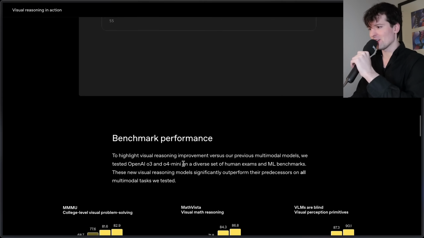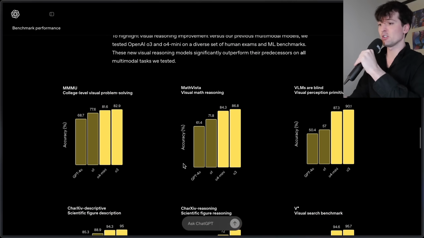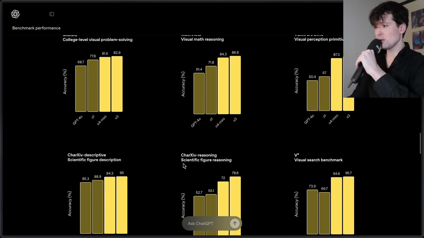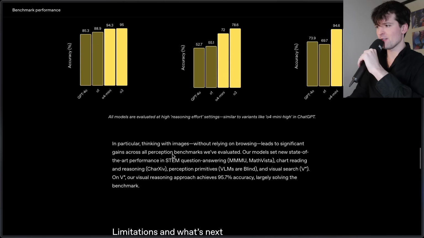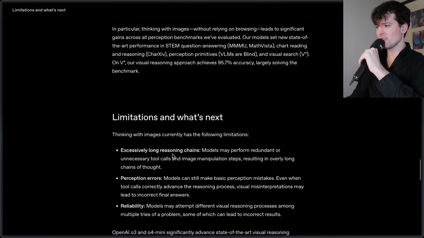I am seeing what they're cooking. This is crazy. These benchmarks are all for multimodal testing, so visual things, and it's a huge jump from what they were seeing before. Yeah, this is a big jump for parsing images. I didn't really think there was that much more to do with images, and I was wrong.